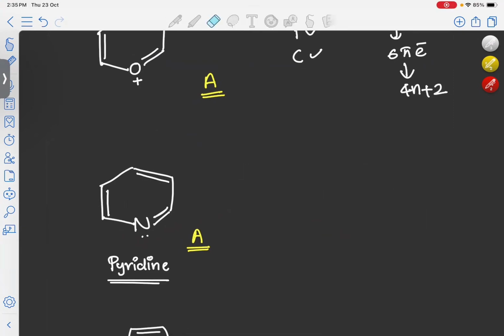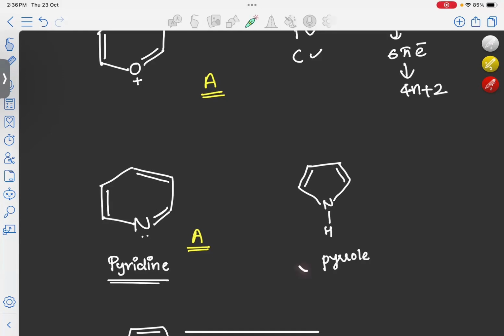Before going to the next molecule, we have to compare the pyridine molecule with one more molecule, a 5-membered ring containing nitrogen. The name of this molecule is pyrrole. So now we have to see whether the pyrrole molecule is aromatic or not, that is, whether it satisfies the criteria to be aromatic. The first criterion is that it should be cyclic. Here we can see our molecule is cyclic. The second criterion is that it should be planar. For a molecule to be planar, it should only contain sp2 or sp hybridized atoms. But here we can see this nitrogen is sp3 hybridized, and there is a lone pair on this nitrogen.